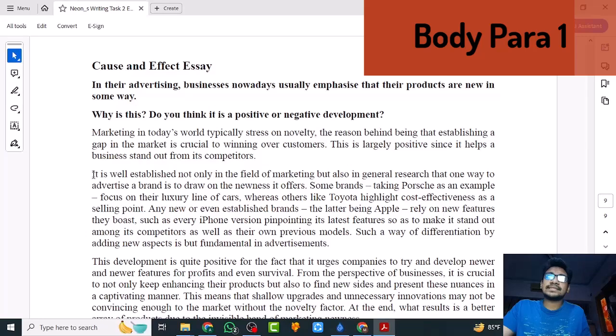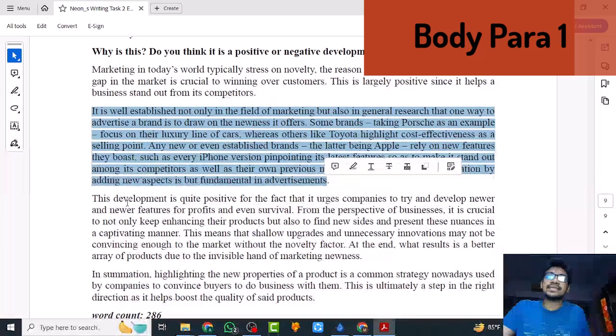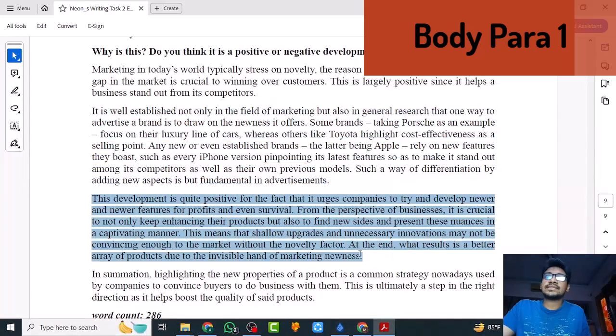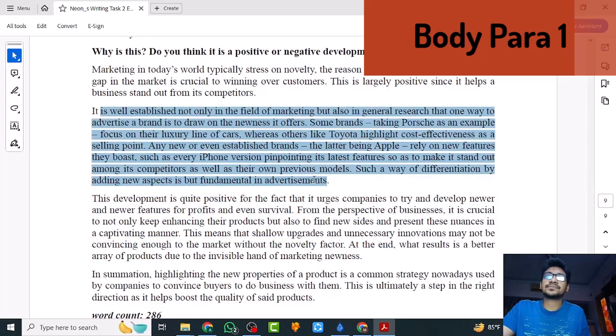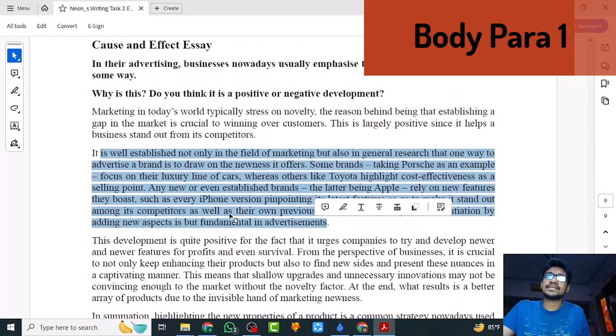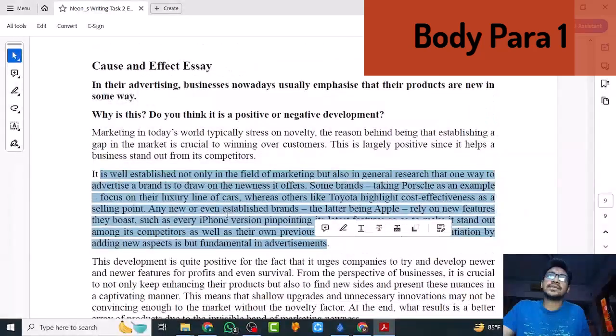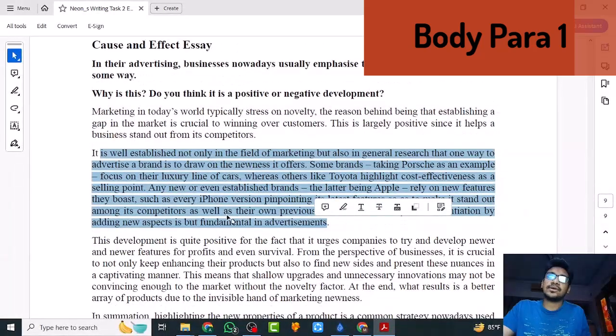So paragraphing is extremely important on the IELTS writing task 2 as well as writing task 1, but particularly in writing task 2 because you have two questions here. One is the cause, another is for the effect. So I dedicated one paragraph, and you can see it's almost the same length as the second body paragraph. It's a little bigger, but it's almost the same. So it should also be relatively the same. It also looks good, it flows well.